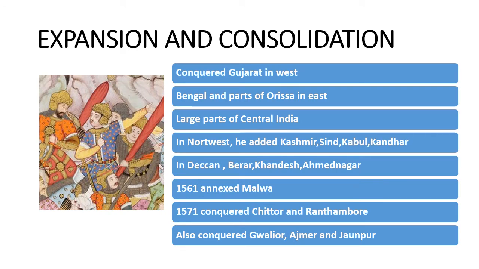Expansion and consolidation of empire during Akbar's reign. He conquered Gujarat in the west, Bengal and parts of Orissa in the east, and large parts of central India. In the northwest, he added Kashmir, Sindh, Kabul, Kandahar. In the Deccan, Berar, Khandesh and Ahmednagar. In 1561, he annexed Malwa. In 1571, he conquered Chittor and Ranthambore. He also conquered Gwalior, Ajmer and Jaunpur.